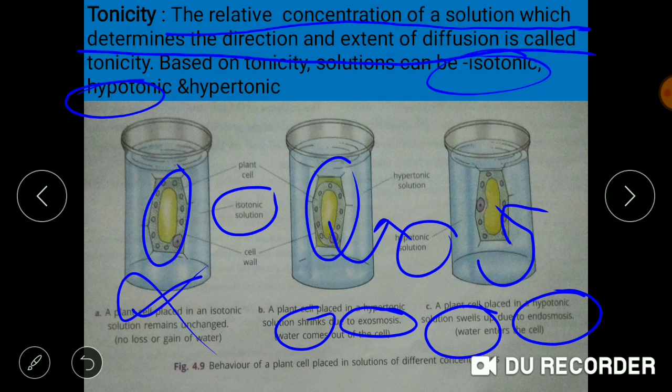Another term for shrinkage is flaccidity, so the plant cell can be called a flaccid cell, and the term for swelling is turgidity, so the plant cell can be called a turgid cell.